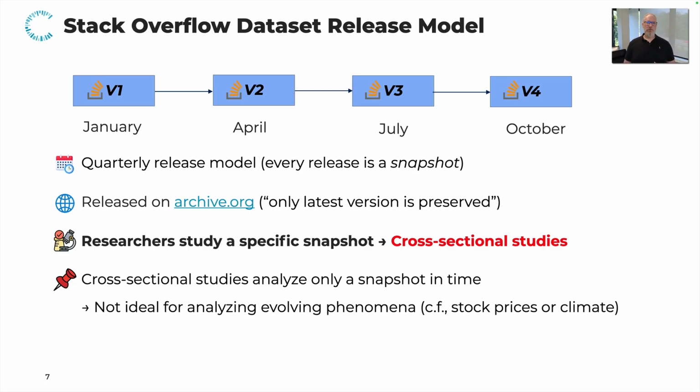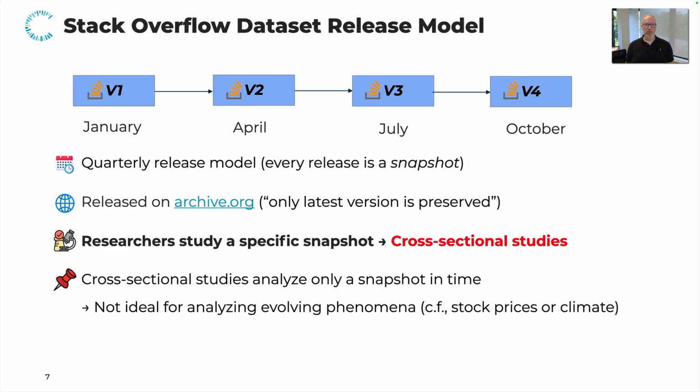So when researchers consult this resource to conduct their studies, they're actually conducting a cross-sectional study because they are only studying the current and latest state of the Stack Overflow data at the point it was just now published. And cross-sectional studies can provide valuable insights, and we are not questioning this as mentioned before. But also, we know from other domains that they're not ideal for analyzing evolving phenomena or trends over time.